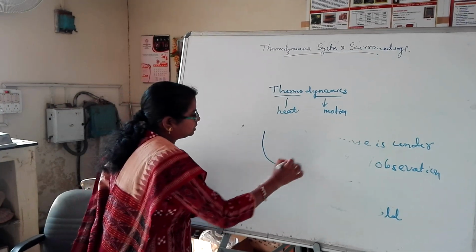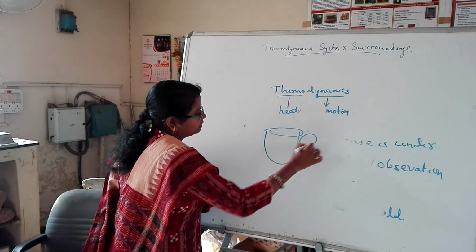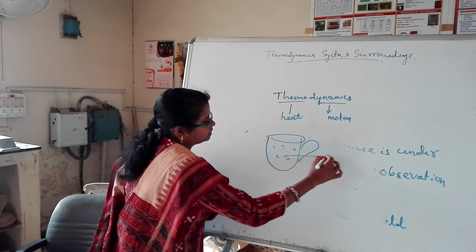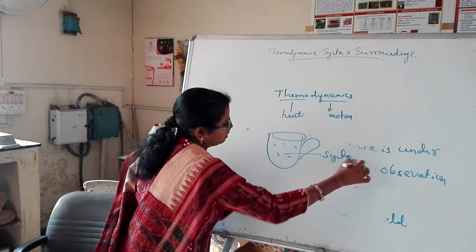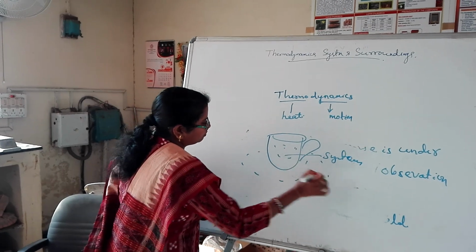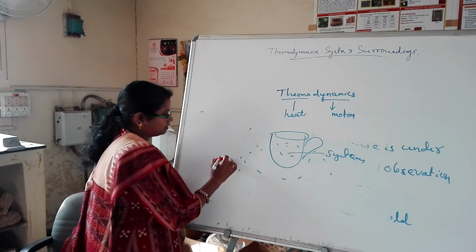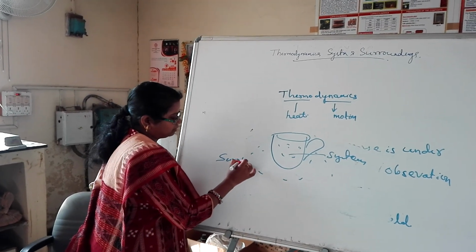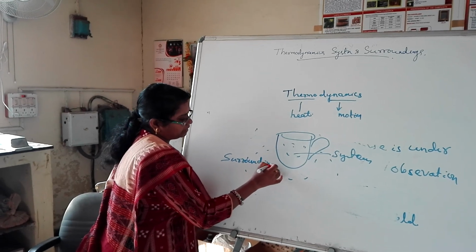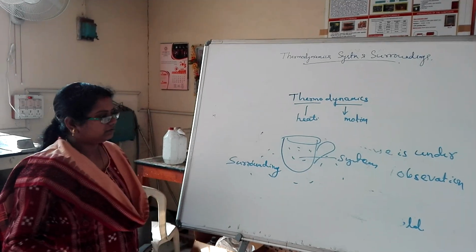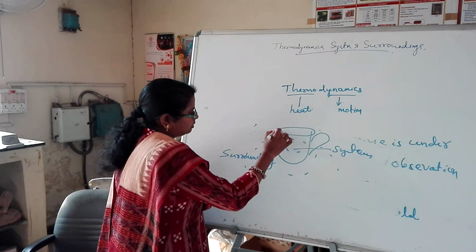So this hot cup of tea is the system, and the outside area which is not part of the system is the surroundings.